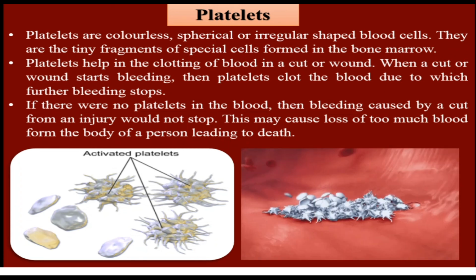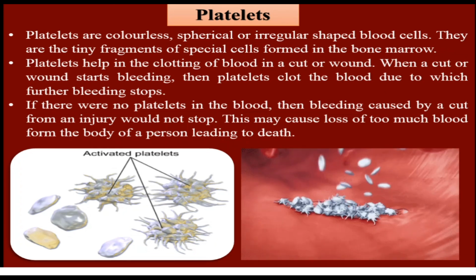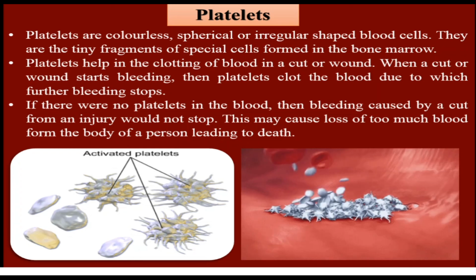You see the first image, there are two types of platelets: non-activated platelets and activated platelets. When a wound or cut is formed in our body, the non-activated platelets are activated. In the next image, it shows how the platelets stop the bleeding by joining the wounded tissues.